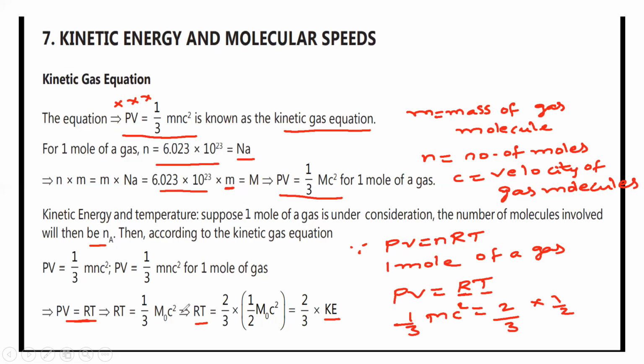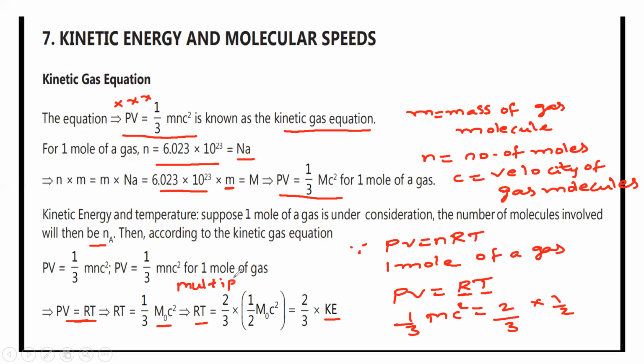Please listen carefully. From this step, we know PV is equal to 1 by 3 mc square for 1 mole of a gas. So RT is equal to 1 by 3 mc square, and we multiply and divide by 2. Why are we doing it? Because we want to relate the gas equation with kinetic energy. So that's why we have multiplied and divided by 2.